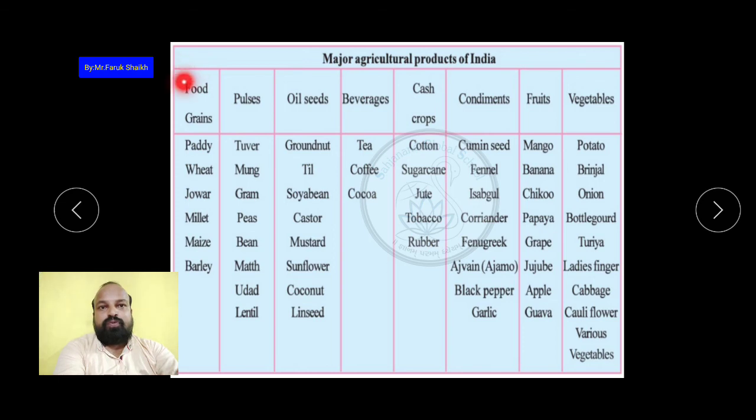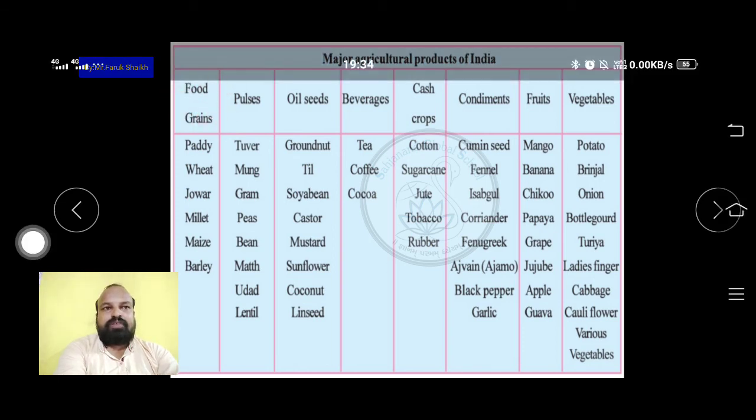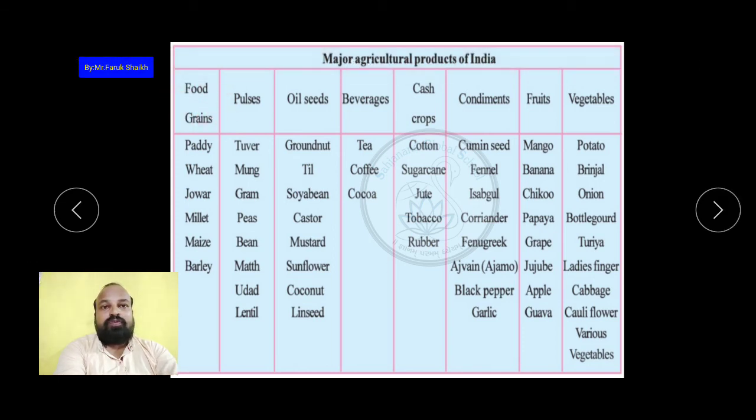So first is the food grains. In the food grains, the paddy, wheat, jowar, millet, maize, and the barley. Pulses, what are the pulses? So tuver, moong, gram, peas, bean, moth, urad, and the lentil. These are the pulses.